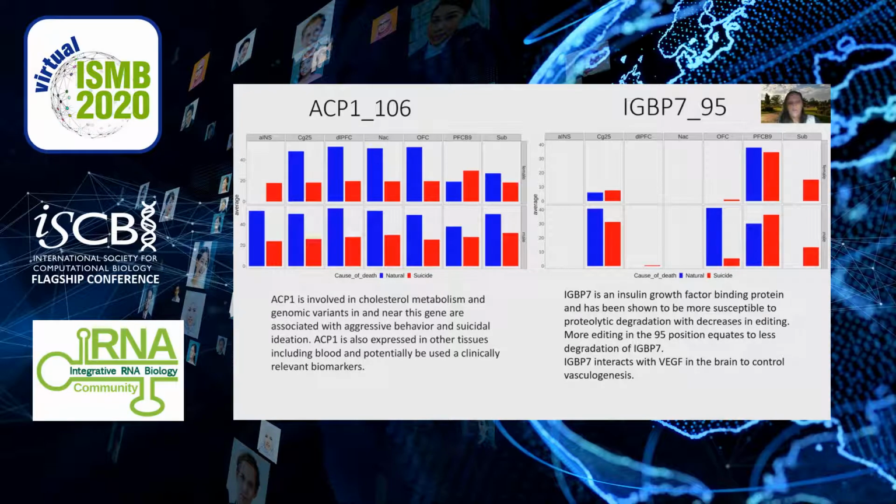The last gene I will mention from the biomarker list is IGFBP7, which is an insulin-like growth factor binding protein, and has been shown to be more susceptible to proteolytic degradation with decreases in editing, like that seen in the subiculum, in prefrontal cortex of females and cingulate gyrus of males.